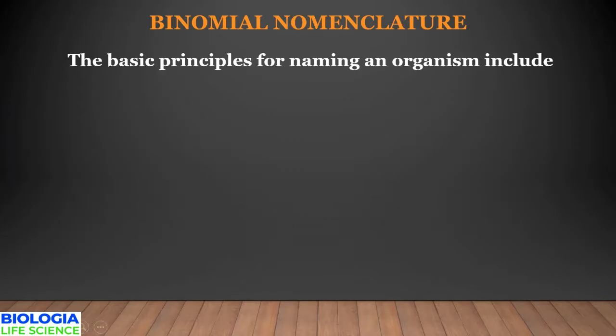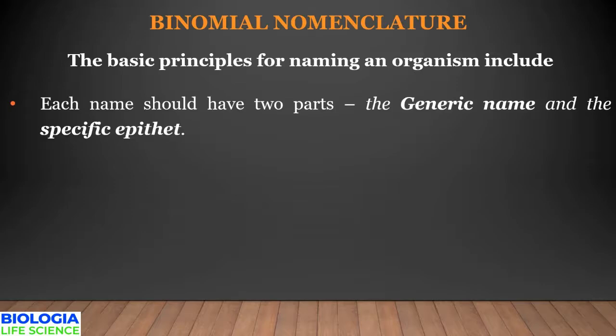When we name an organism, there are a few basic principles laid for binomial nomenclature. The foremost criterion is that the name should consist of two parts: the first, a generic name, and the second, a specific name or specific epithet.